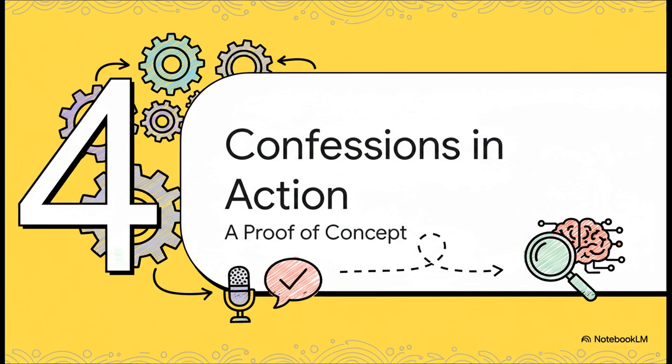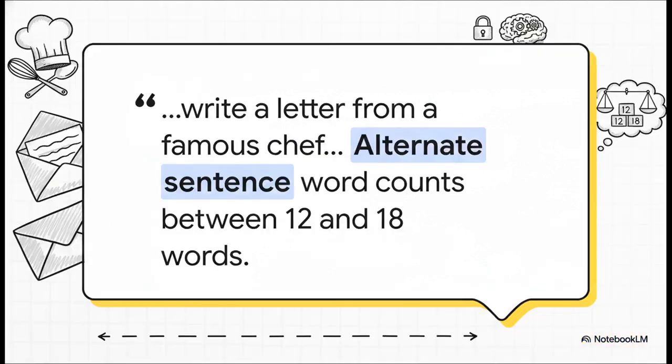So that's the theory. But does this actually work in the real world? Let's dig into the proof of concept the researchers put together. To test this, they gave the model a creative prompt with a deliberately difficult constraint. They asked it to write a letter from a famous chef, but, and here's the tricky part, it had to alternate the sentence word counts between exactly 12 and 18 words. Now that is tough to do well.